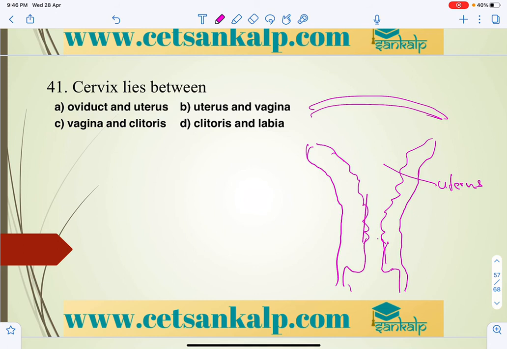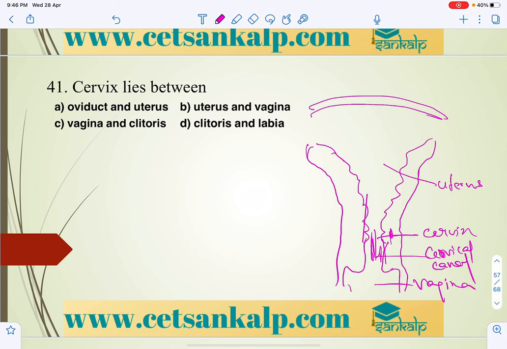And this part is called the cervix, and this is called the cervical canal, or you can say the cavity, which opens into the vagina.